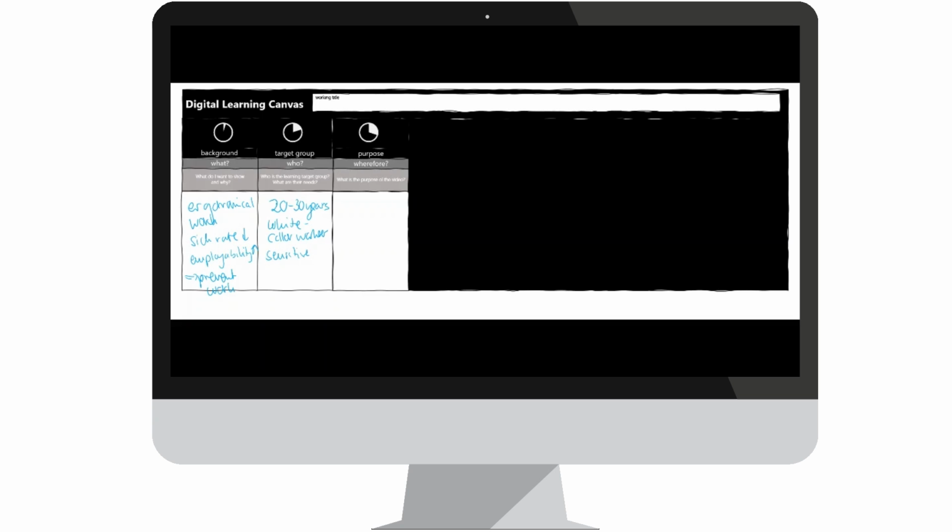Let's write it down. So, and when we look into the purpose, what is the purpose? The purpose is to show principles and also to give hints for healthy work.